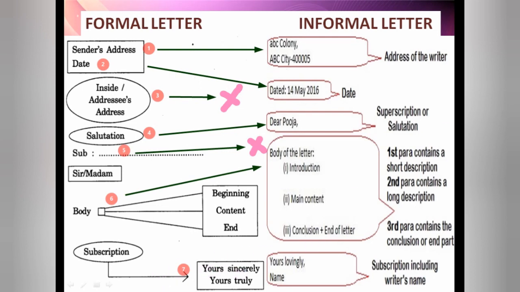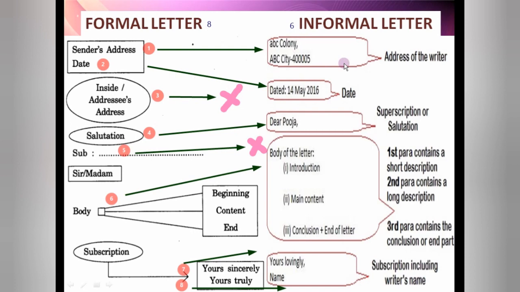And at the end, the last point you have is name. Here also name you have, and here also name you have. So in both you have name. So here we have the formal letter. Here in total we have 8 points. And for the informal one you have 6 points.